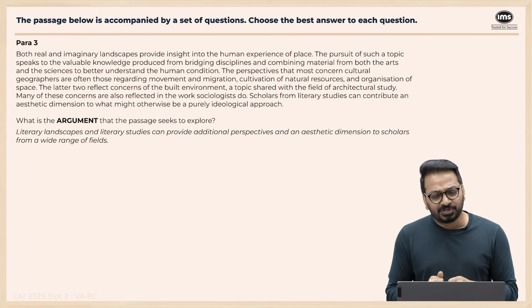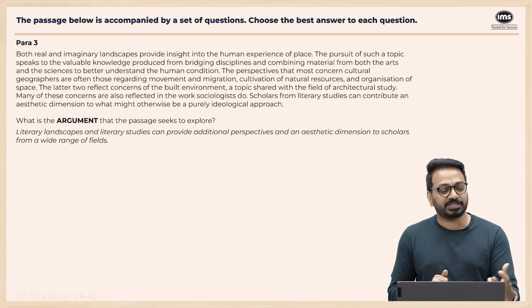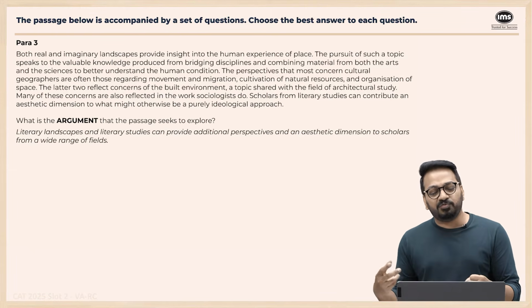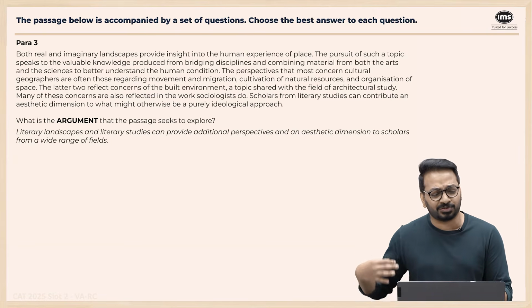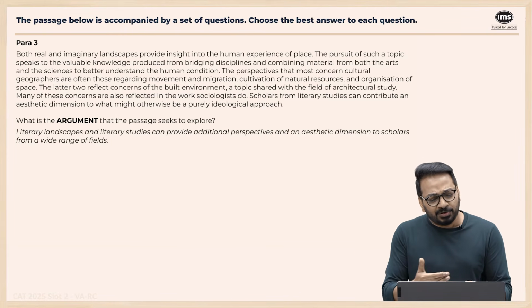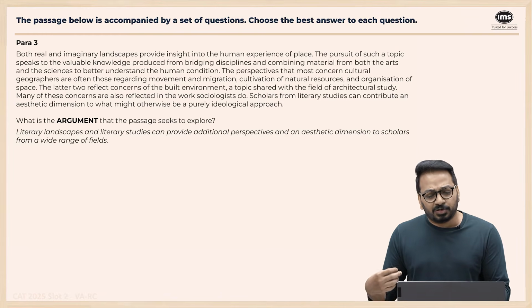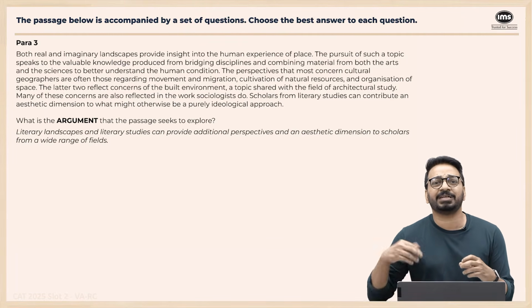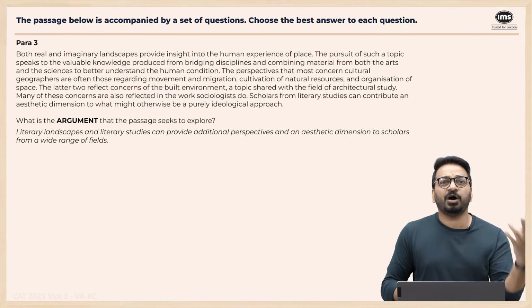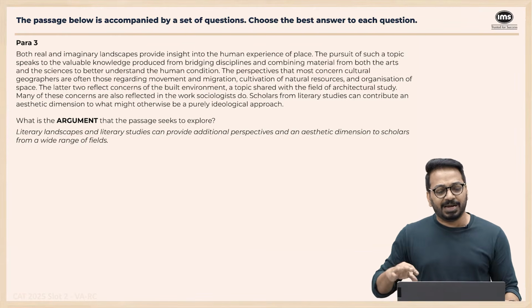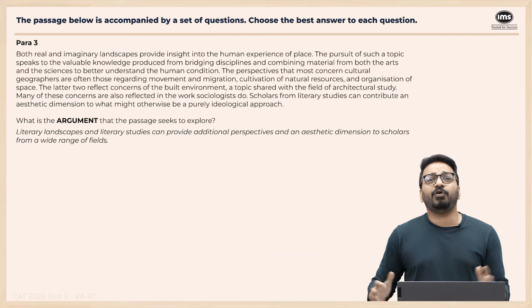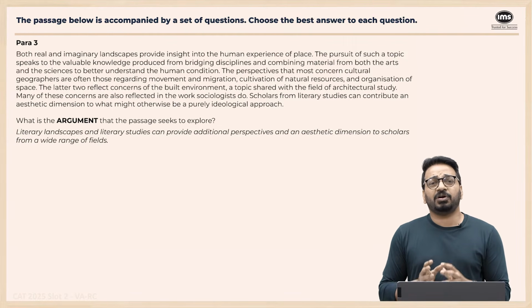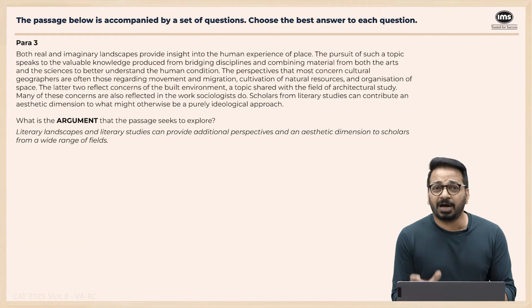The perspectives that most concern cultural geographers, people are trying to understand culture, and often those regarding movement and migration, cultivation of natural resources, organization of place, the latter to reflect concerns of built environment, topics shared with the field of architectural study. Many of these concerns are also reflected in the work of sociologists, right? So what they are saying is, people try to study how was this place organized, how did they do cultivation, right? And how did migration happen? Now, all of these things are not just related to people in geography, but also to other disciplines like sociology and architecture as well.